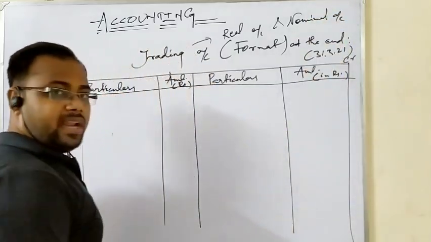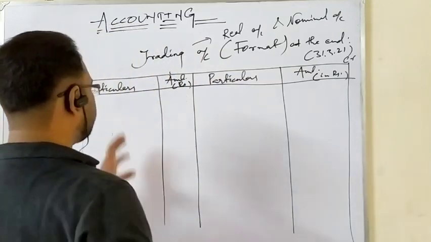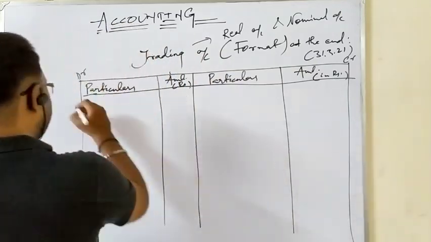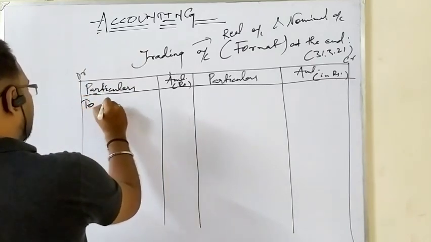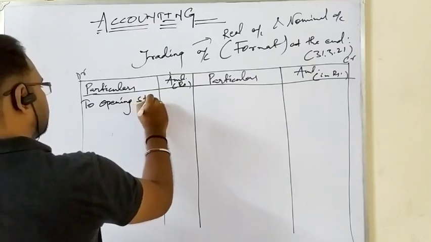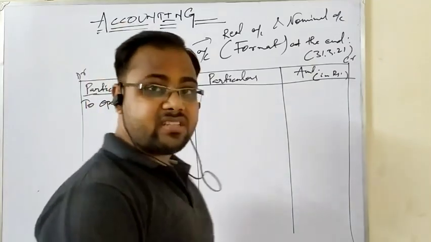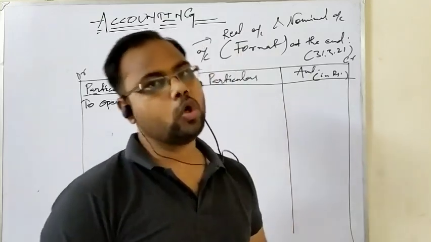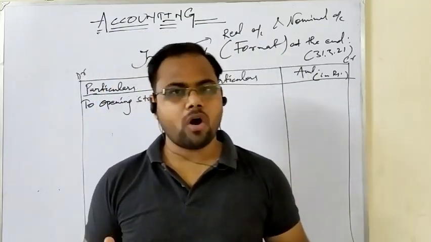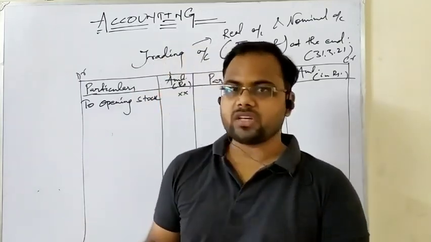Okay, so why is it called a real account? This I discussed now. The first transaction or the first item that exists in trading account on the debit side is the opening stock. What is opening stock, and does it really exist in every problem or every business? No. Opening stock is, if you have any stock unsold during this year that is not sold to the customer, unsold means that only.